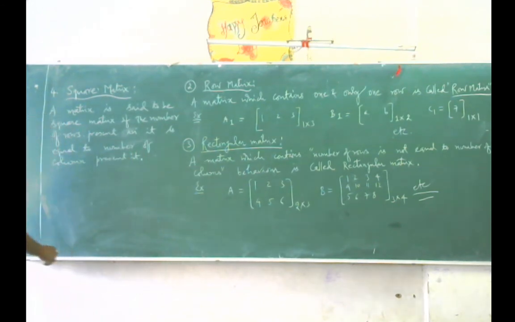So we can say a matrix is said to be a square matrix if the number of rows of that matrix is always equal to the number of columns of that matrix.